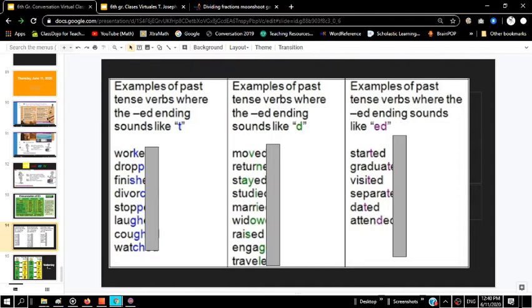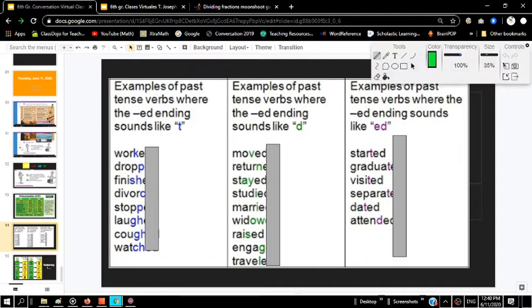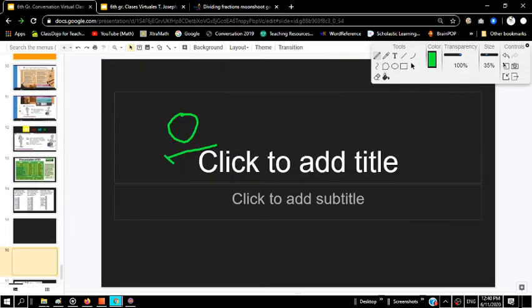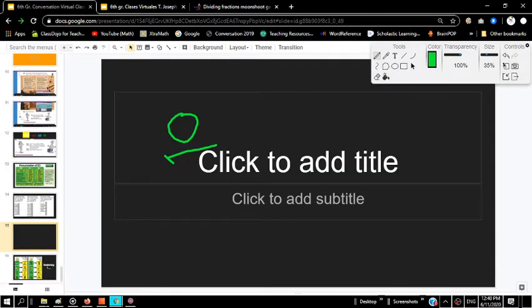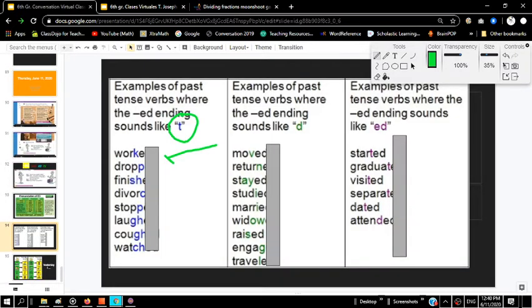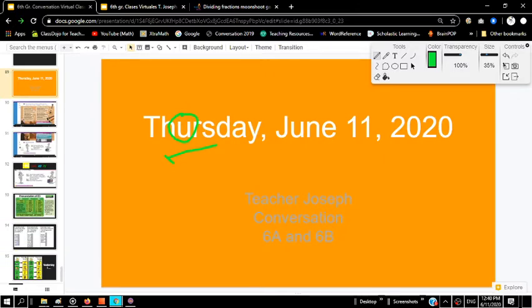For example, how would you pronounce these words right here in the first column? Well, with a T, right? Worked, dropped.